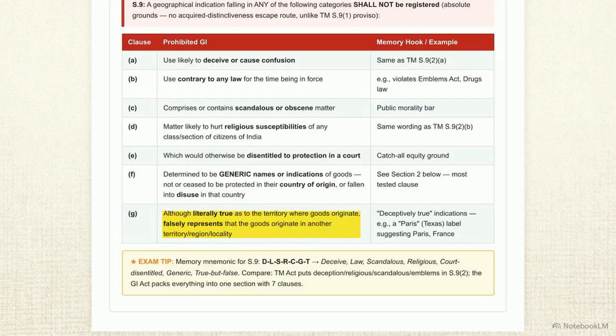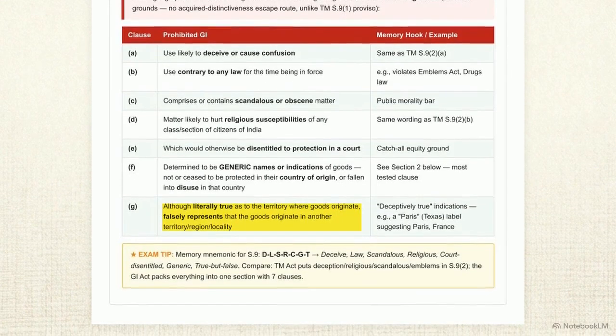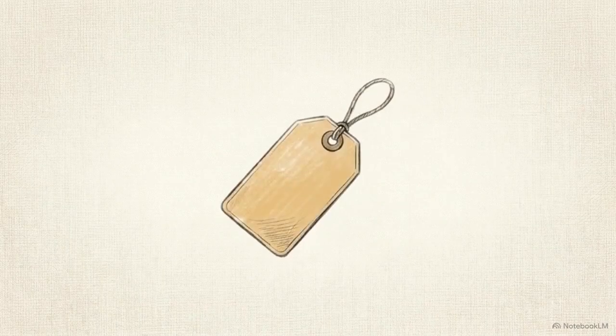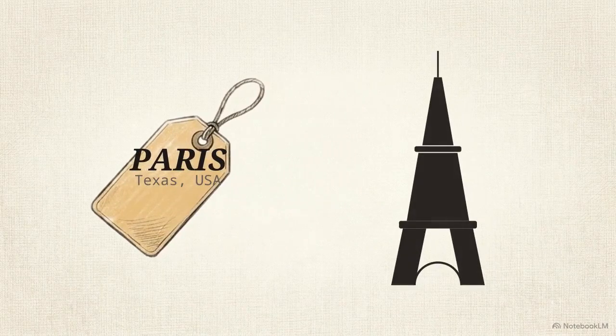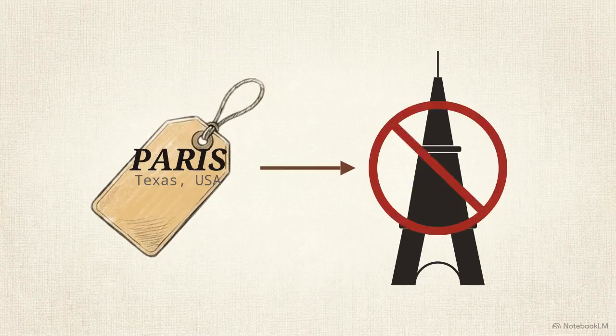Clause G is the trickiest. It refuses a GI which, although literally true as to the territory where the goods originate, falsely represents to persons that the goods originate in another territory. If a town in one country shares its name with a famous region elsewhere, the label might be technically true, but the message it sends is false.